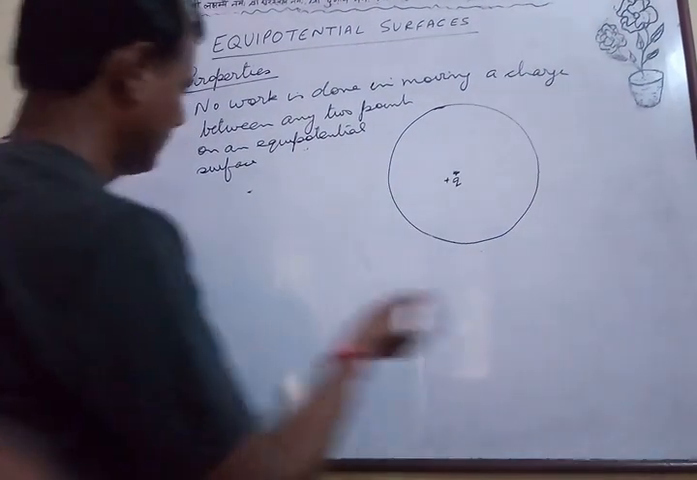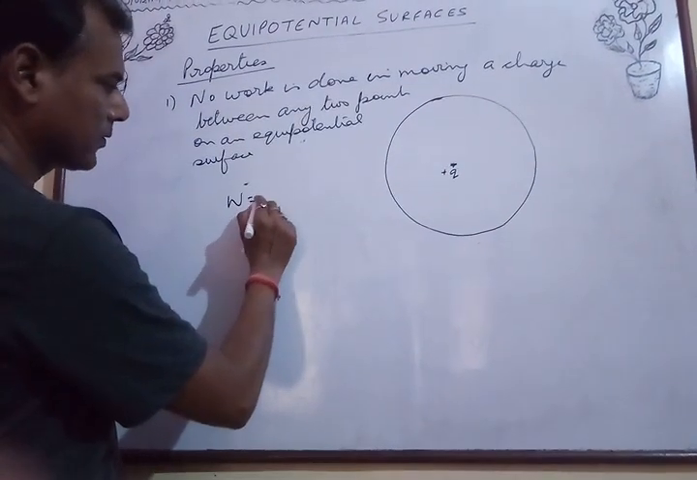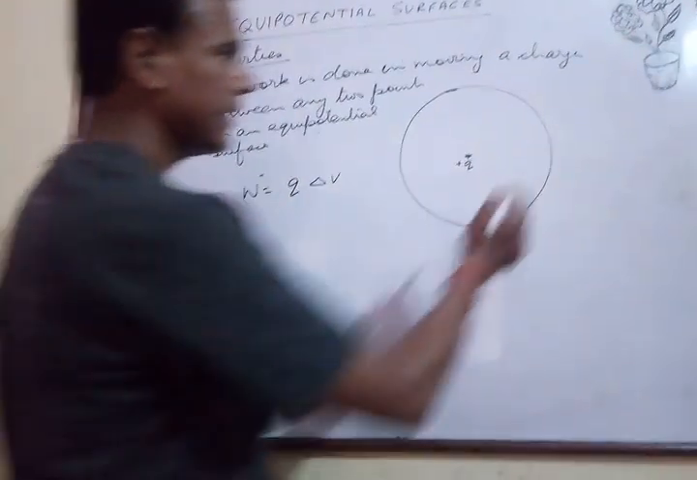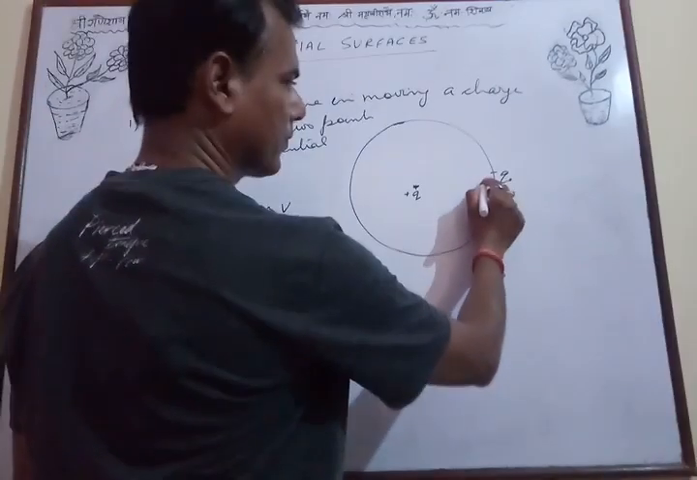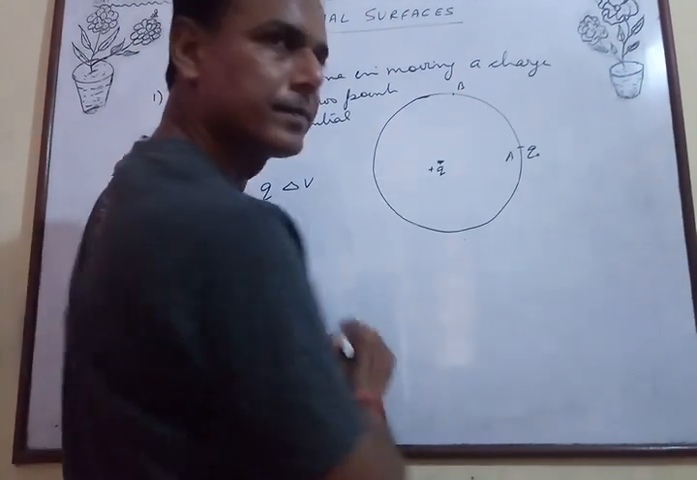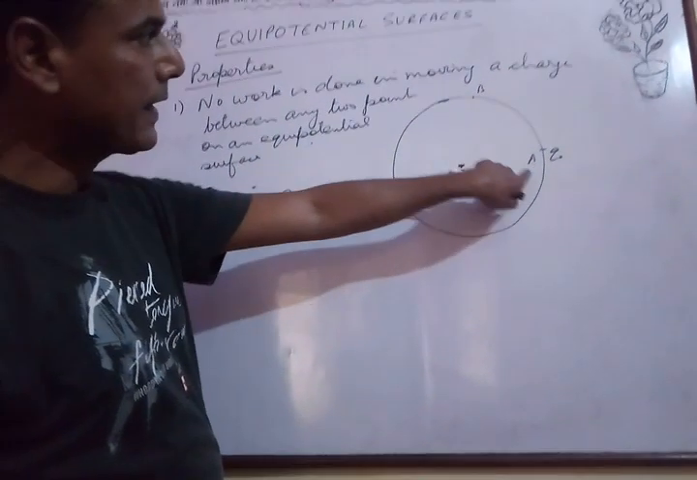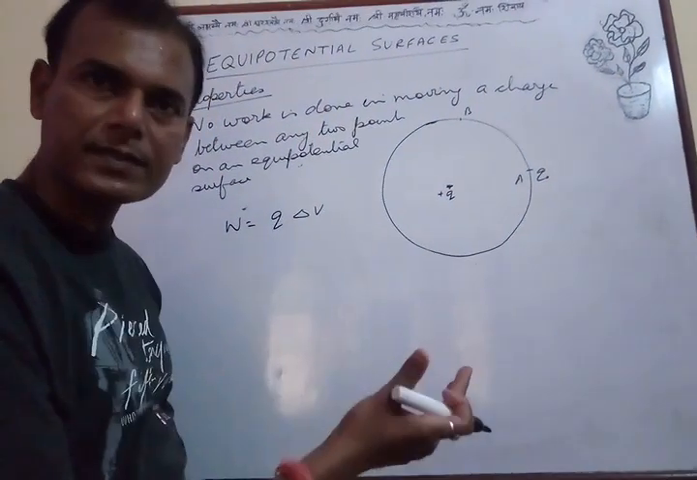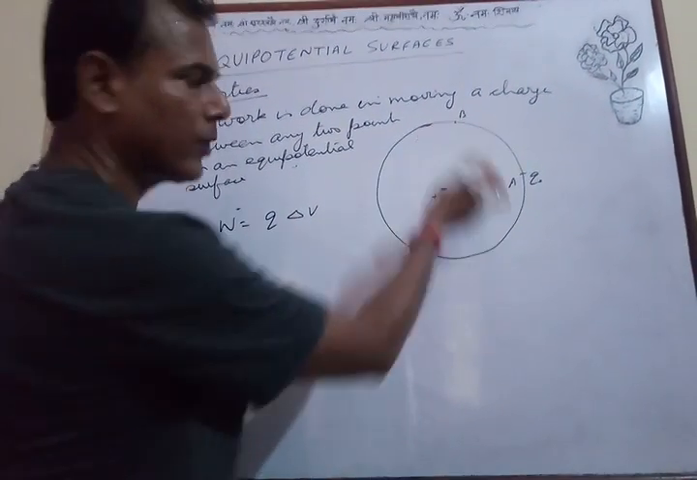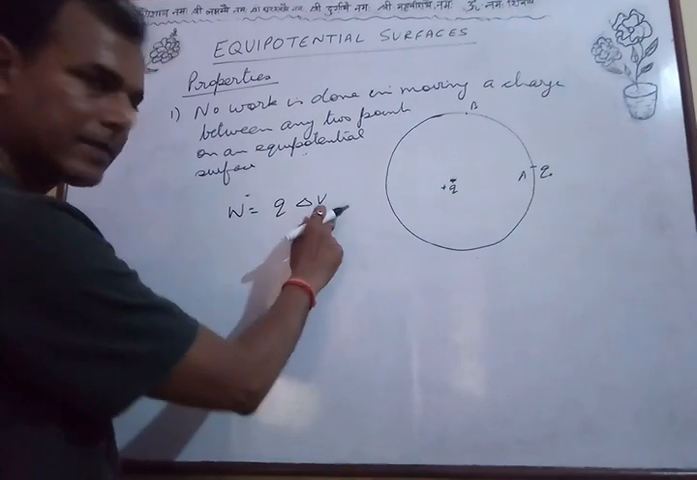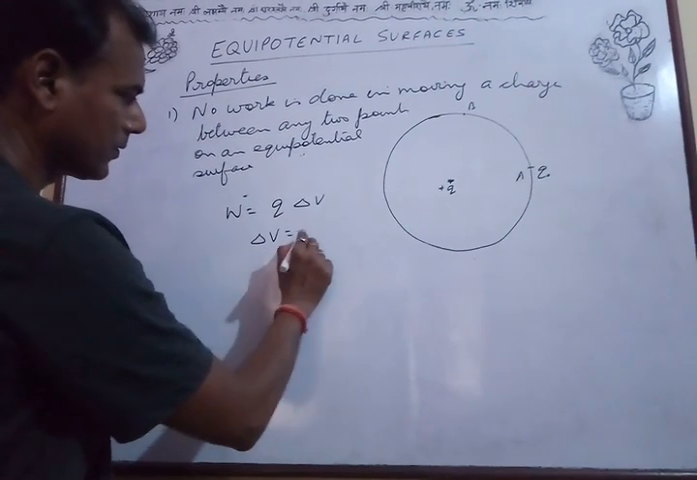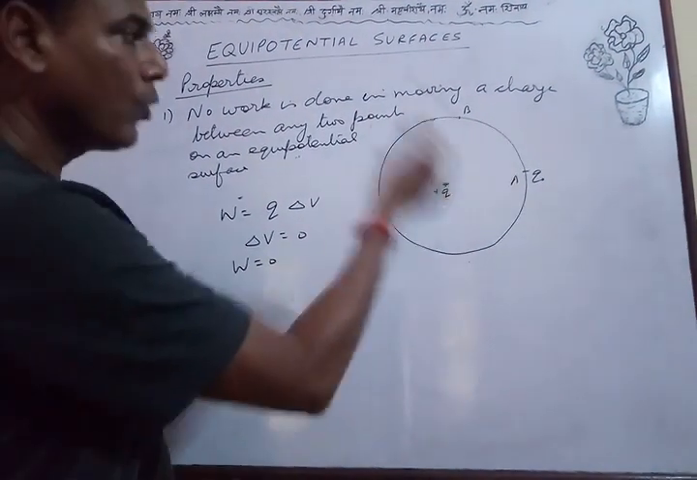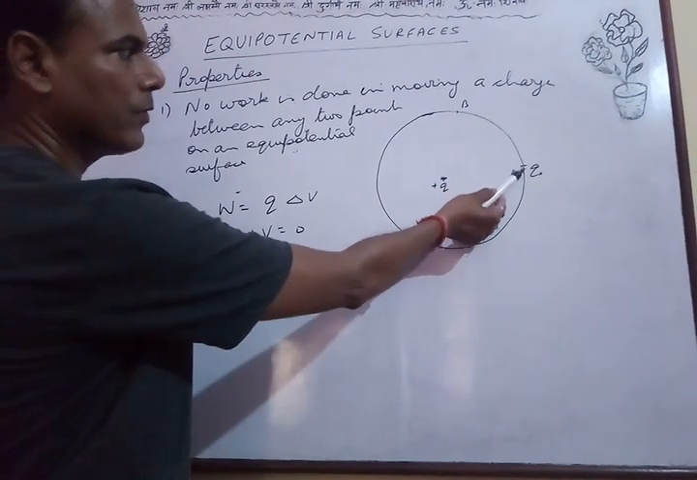Let us see why. We know the formula: work done W is equal to Q delta V, where delta V is the potential difference. If I take any charge Q naught from point A to point B, then the potential at A and potential at B are the same. Therefore, if a charge Q naught is carried from point A to point B, the potential difference is 0, as the potential at both the points is the same. When delta V is 0, W is equal to 0. Therefore, the property is: no work is done when a charge is moved from one point to another point on an equipotential surface.